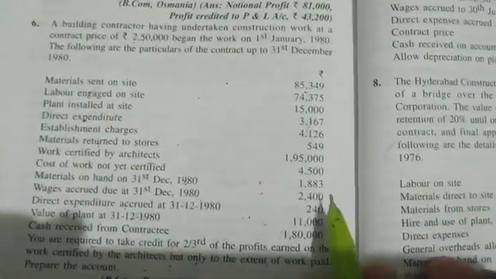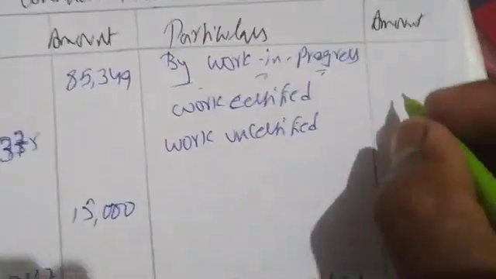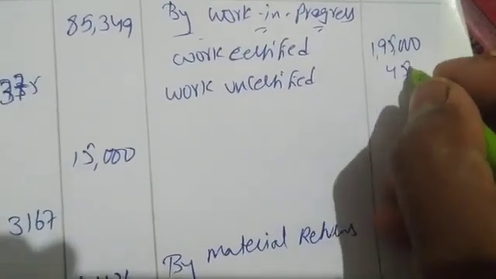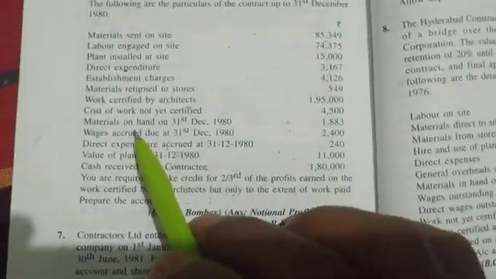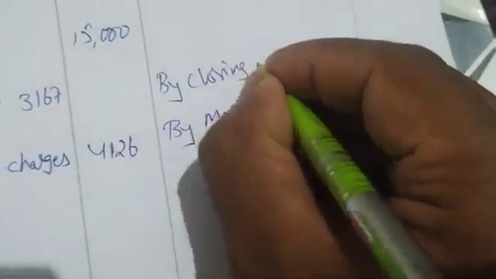How much is certified? 1,95,000. Not yet certified, 4,500. Next, material on hand, closing material 1883. Writing here by closing material 1883.